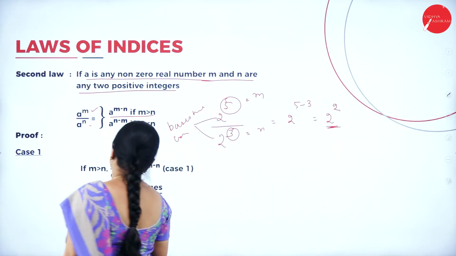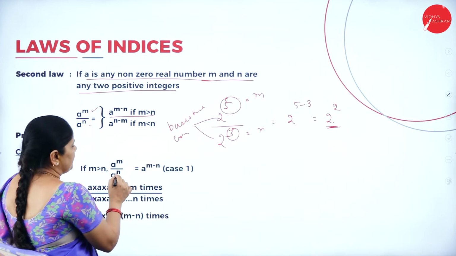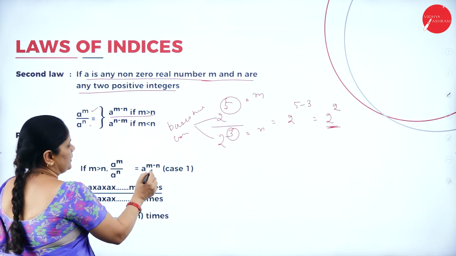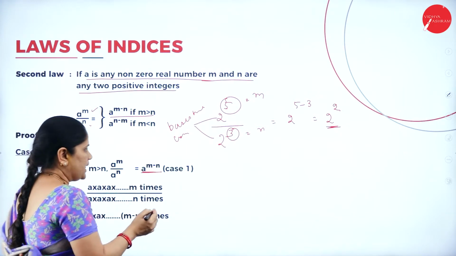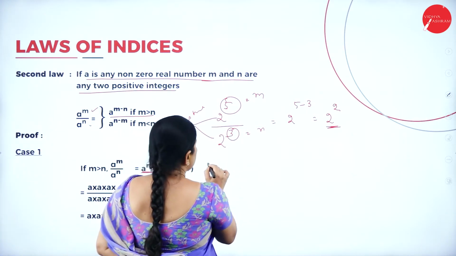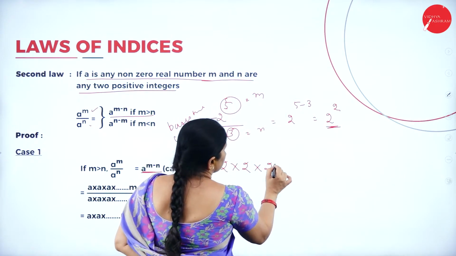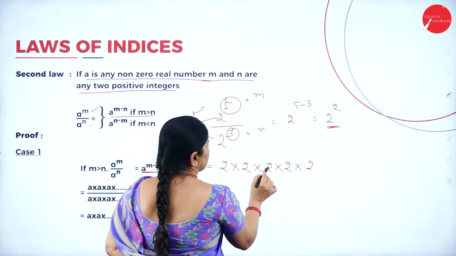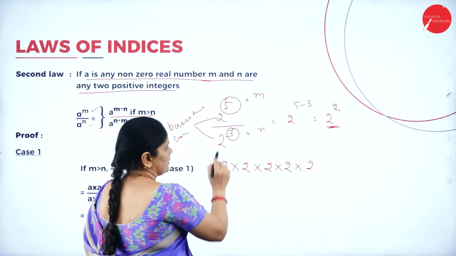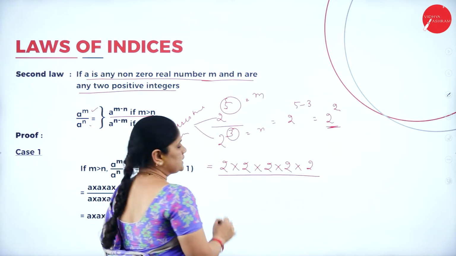So here they have written, if m is greater than n, a to the power of m by a to the power of n equals a to the power of m minus n. So for example, in this example only, 2 into 2 into 2 into 2 into 2. So 1, 2, 3, 4, 5 times I have written, I have expanded this. Now 2 to the power 3.